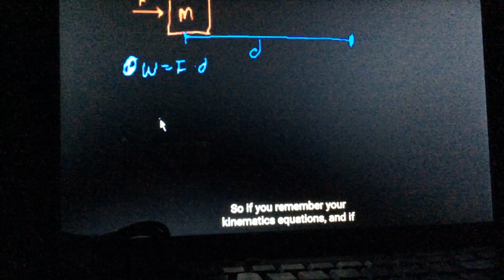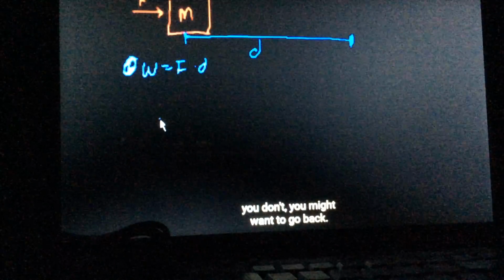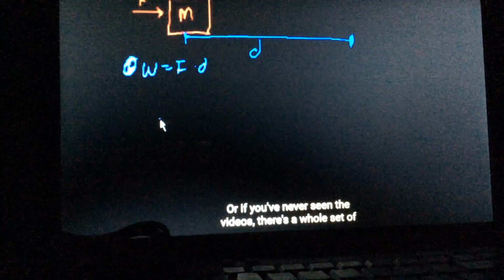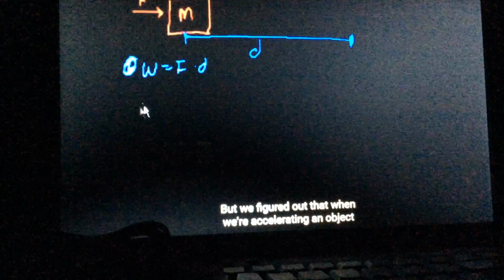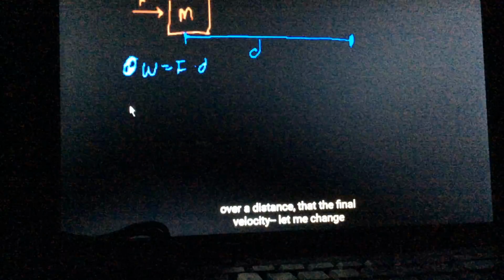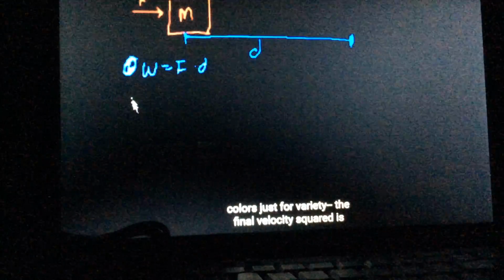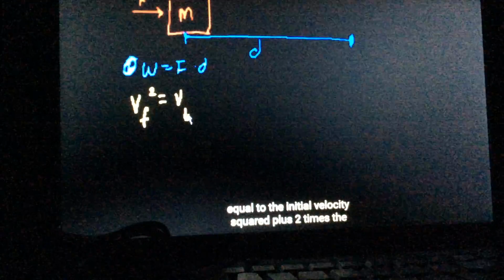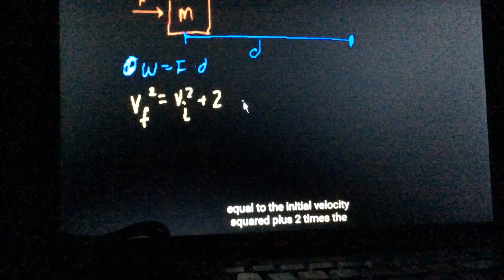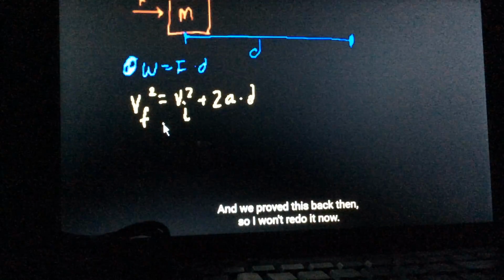So if you remember your kinematics equations, and if you don't, you might want to go back, or if you've never seen the videos, there's a whole set of videos on projectile motion and kinematics. But we figured out that when we're accelerating an object over a distance, the final velocity squared is equal to the initial velocity squared plus 2 times the acceleration times the distance. And we proved this back then, so I won't redo it now.